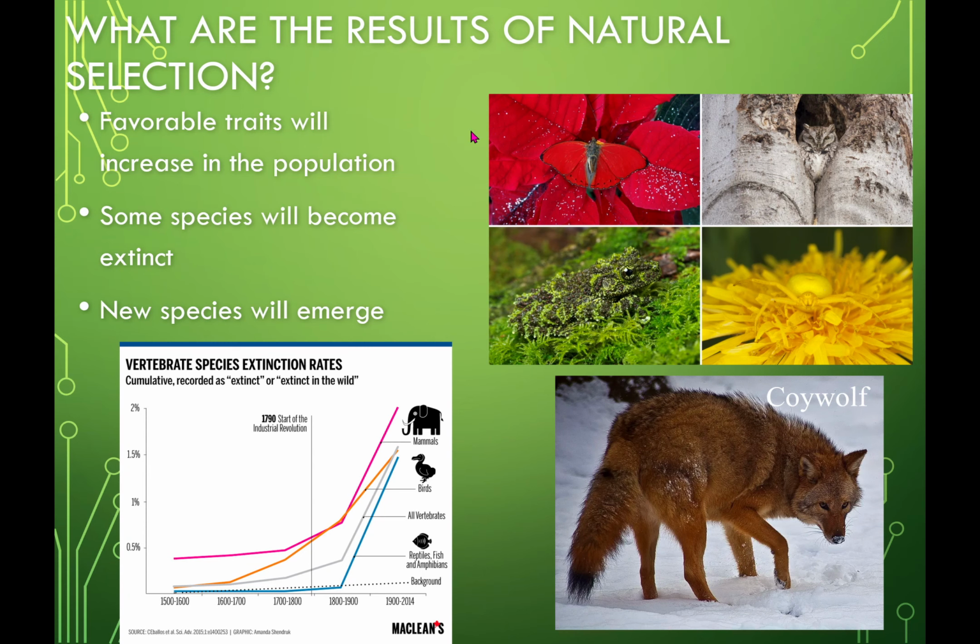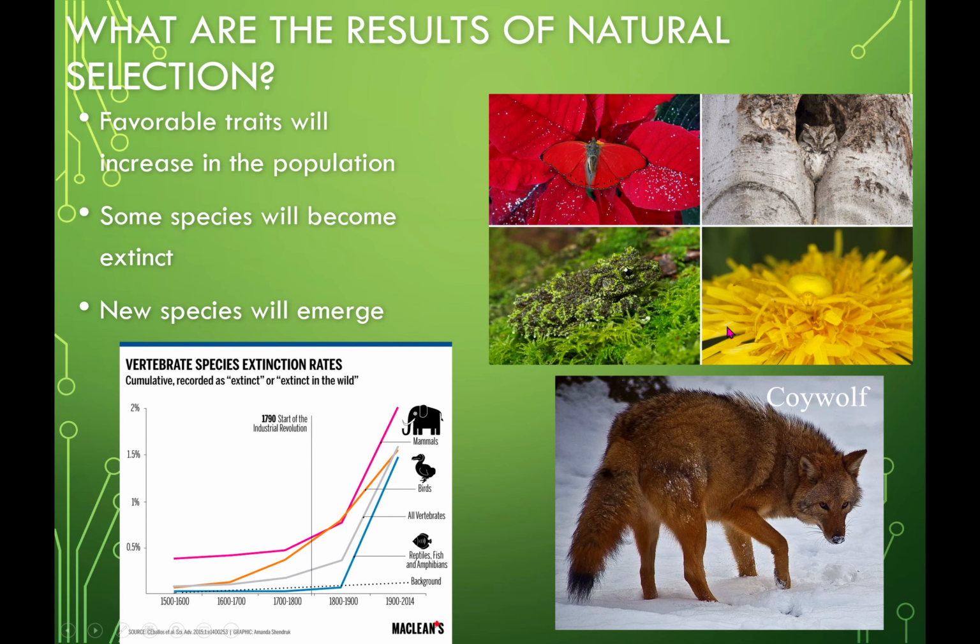Continuing with our evolution conversation, what are the results of natural selection? Natural selection is going to pass on favorable traits. So when those favorable traits are passed on, the population will increase. Now, those who don't have traits that are favorable for wherever they live or whatever the conditions are will become extinct if they can't evolve. And then you'll see new species arise.